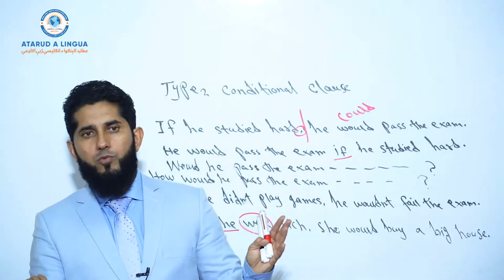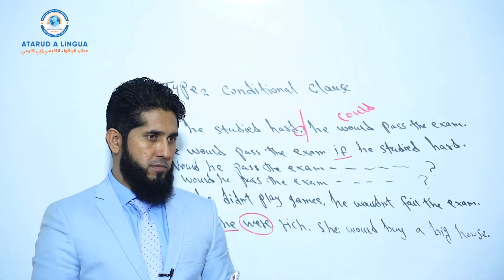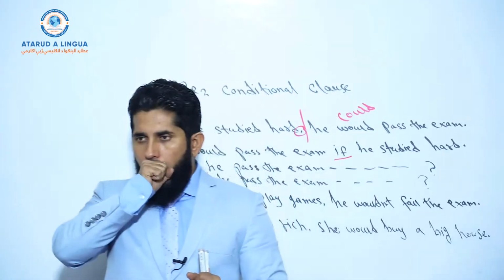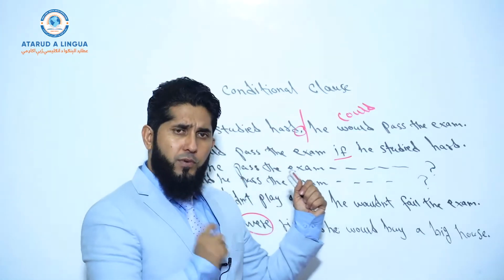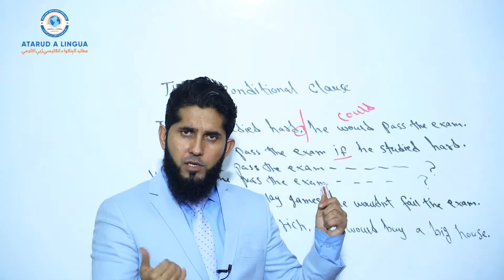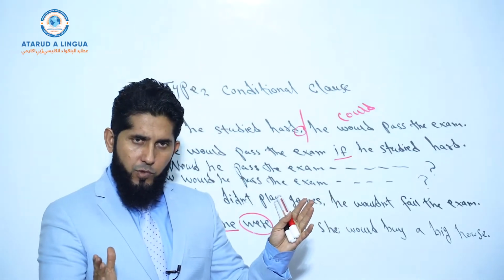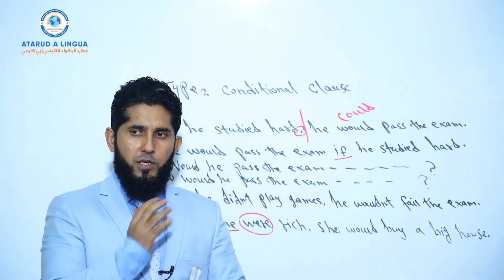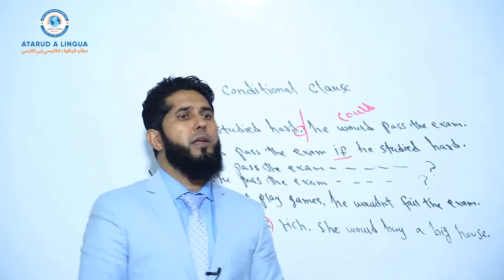In the main clause, we use would plus verb base form. We can change the positions of our two clauses. But if we bring if clause first in our complex sentence, we need a comma in the middle of our sentence, right?